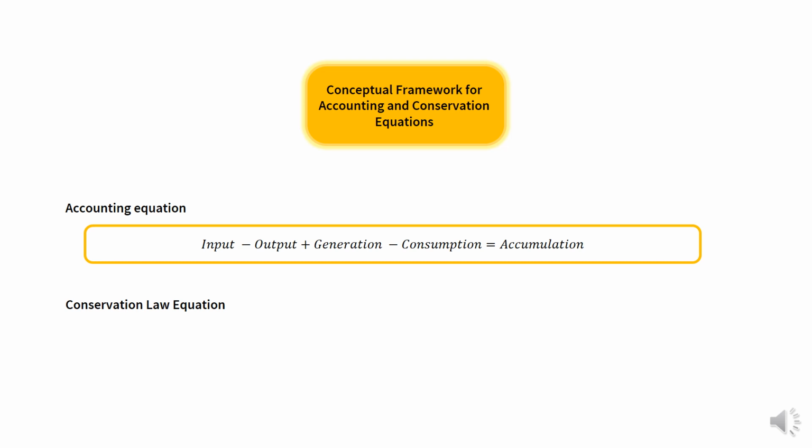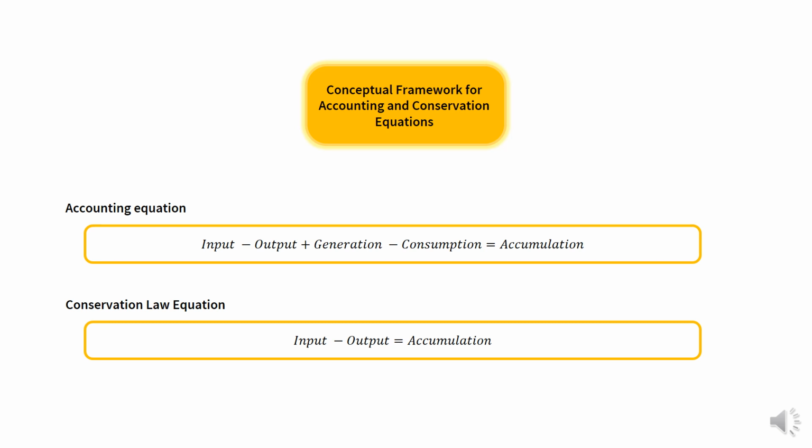For the conservation law equation, input minus output is equal to accumulation. The difference between the final and initial amount in the system is mathematically described as the accumulation. For a system in which the extensive property is conserved, no generation or consumption occurs.